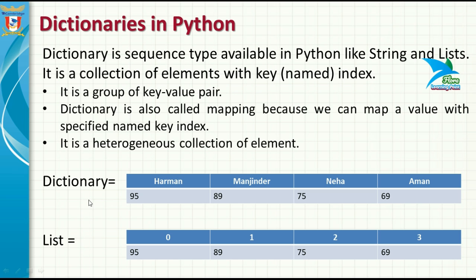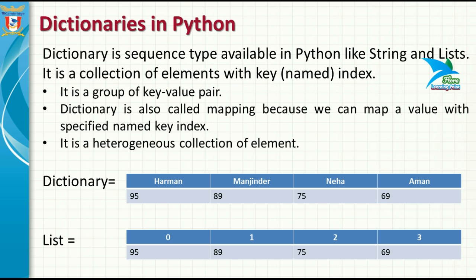By creating a dictionary and using this mechanism to store the values, you will be able to identify the purpose of a particular element. For example, we have created a list of marks, and 95 marks belong to Herman, 89 marks belong to Manjinder, 75 marks belong to Neha. In this way you will be able to make a collection of elements with the key index, with the named index.